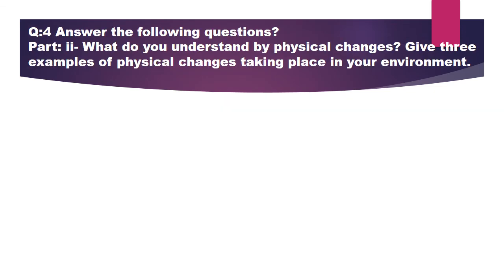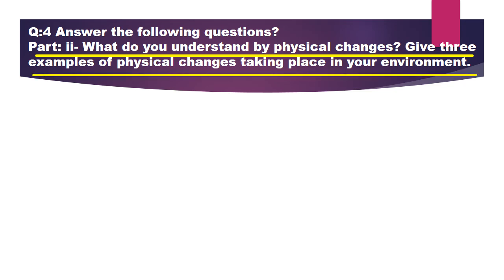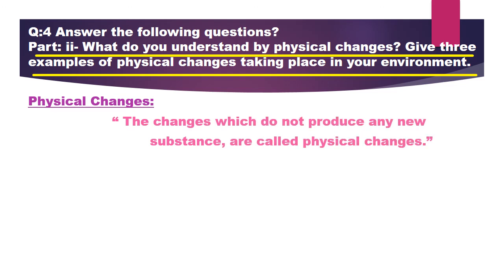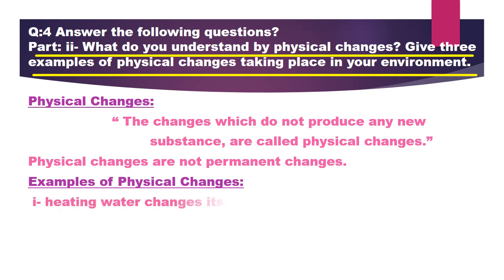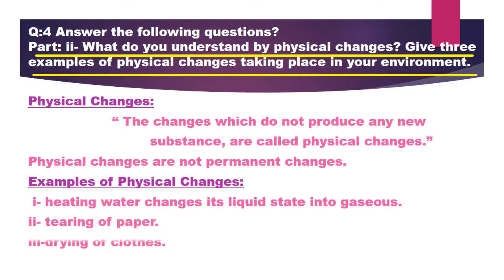Exercise 4 is about answering the following questions. According to your booklet and syllabus breakdown, part 2 is included. That is, what do you understand by physical changes? Give 3 examples of physical changes taking place in your environment. The answer is: the changes which do not produce any new substance are called physical changes. Physical changes are not permanent changes. Examples of physical changes are heating water changes its liquid state into gaseous, tearing of paper, and drying of clothes.